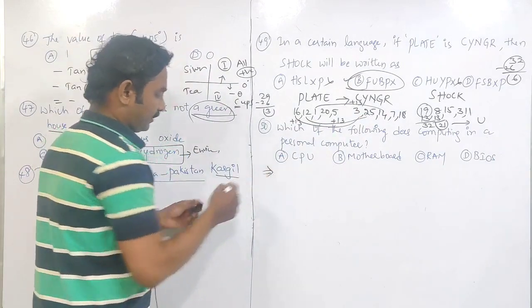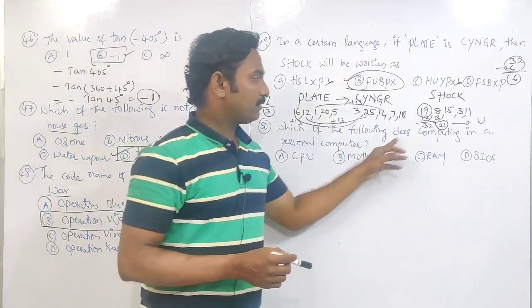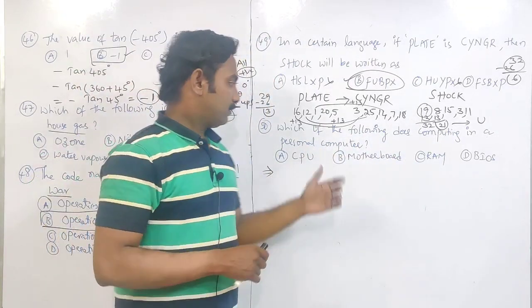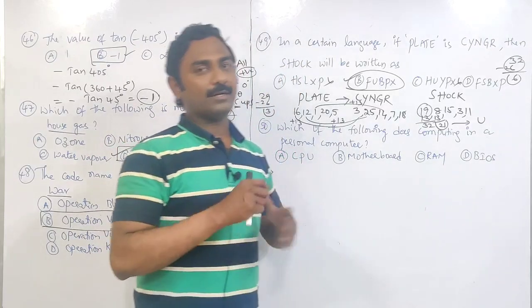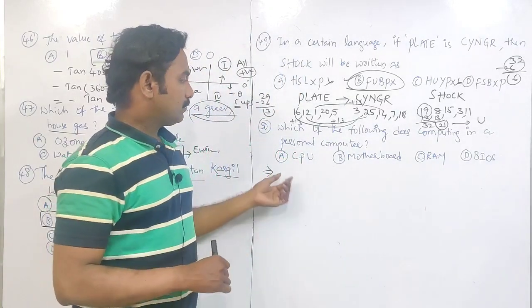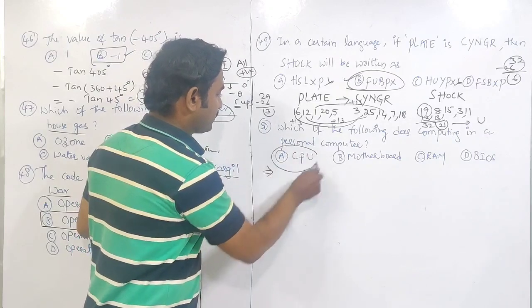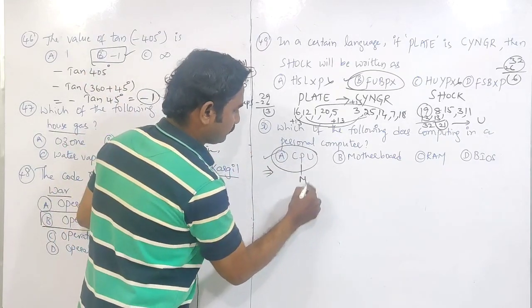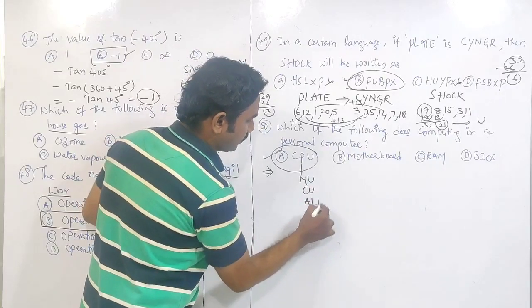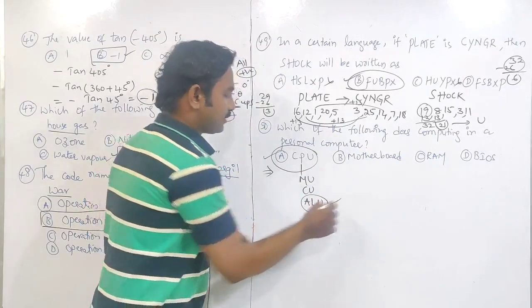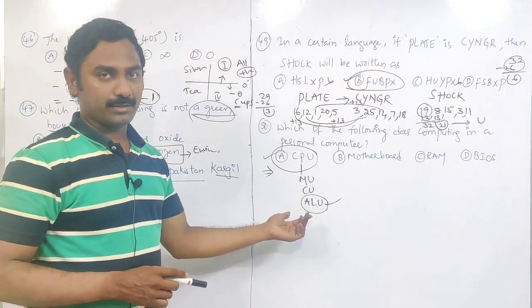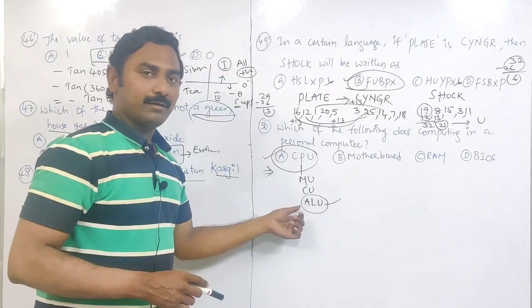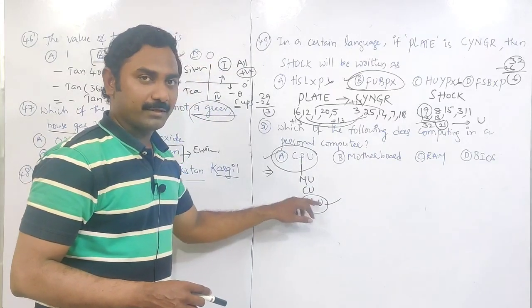Then the next, the 50th one. Which of the following does computing in a personal computer? In our personal computer, which of these does calculations, the computing purpose? We already know the CPU has a memory unit, control unit, arithmetic and logic unit. All the calculations are done in the arithmetic and logic unit. So arithmetic is the calculation part.